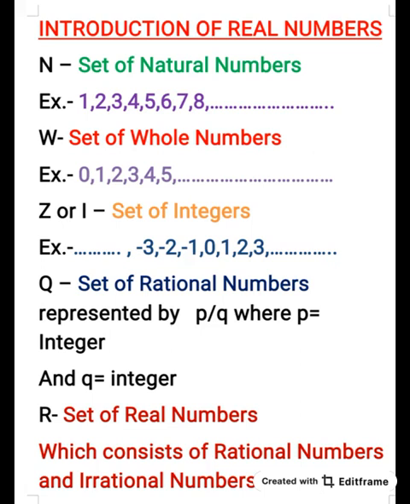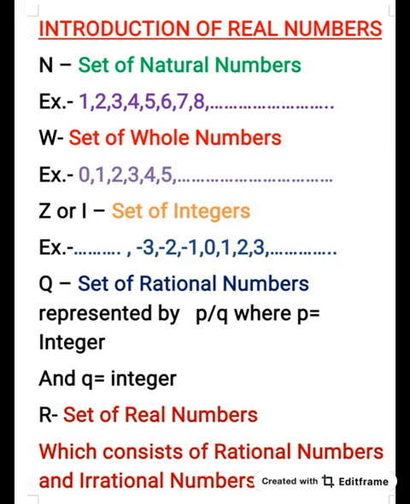Capital N represents the collection of natural numbers, that is 1, 2, 3, and so on. Capital W represents the collection of whole numbers, that is 0, 1, 2, 3, 4, and so on. Whenever 0 is added to the natural numbers, we get the collection of whole numbers.